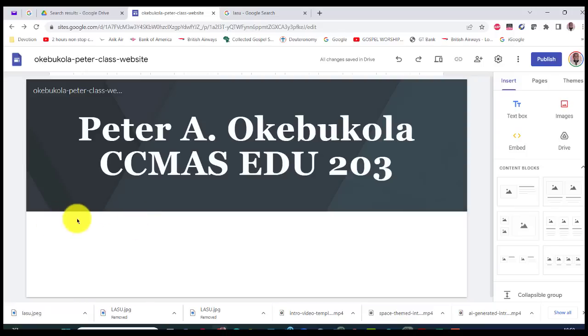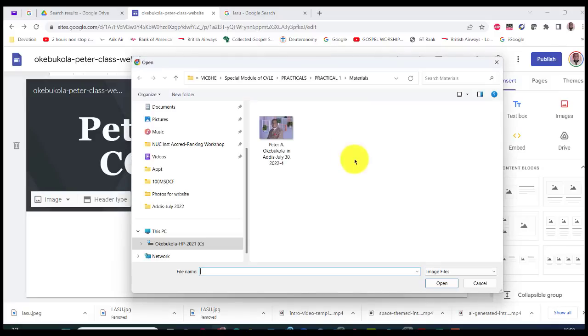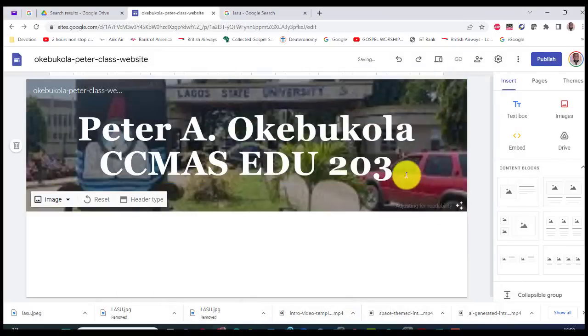Image, you know, I told you that you'll keep the photo of your university. So let's get the image here. So you would say image upload. Let's upload the image from the folder. That's why it's important for you to get the folder and still go there. So Lasso, you just double click on it, and you can see it has put Lasso at the background there. Peter Okebukola CCMAS EDU 203.